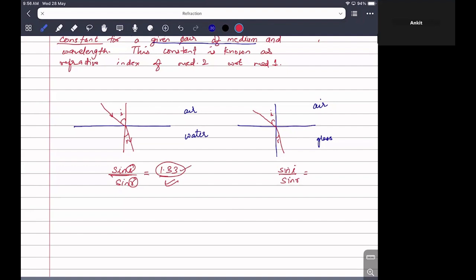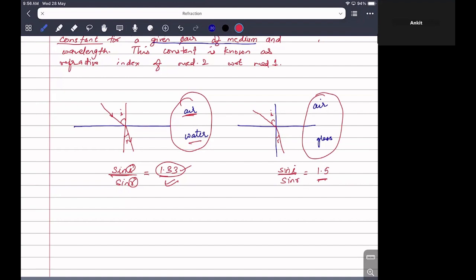So this will be constant only for this pair, air and water. But for air and glass, it might be different. Okay. So let's say it might be 1.5. Okay. For air and glass. But again, for air and glass, for this pair, this constant, if we change i and r, take this sine of i and sine of r, we will land to this 1.5. So this is what we mean by a constant for a given pair of medium.